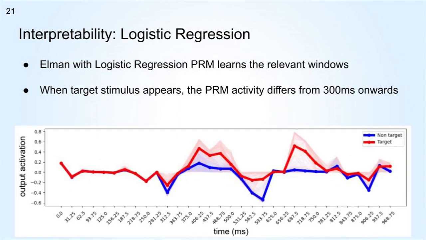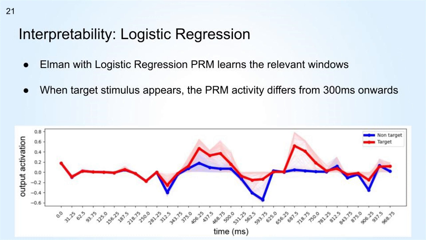In the case of logistic regression, instead of learning the most relevant interval, the network is learning to identify all the relevant windows. Here, when the target stimulus appears, the activity starts to differ from 300 milliseconds onwards. Basically, in this example, we can see how the network is using two intervals to recognize P300, where the red line is bigger than the blue line, and also is using one interval at around 500 milliseconds to say it is not a P300, which is also relevant.